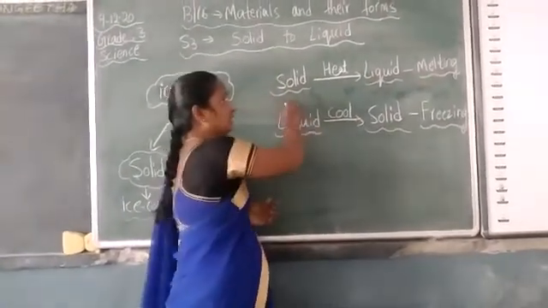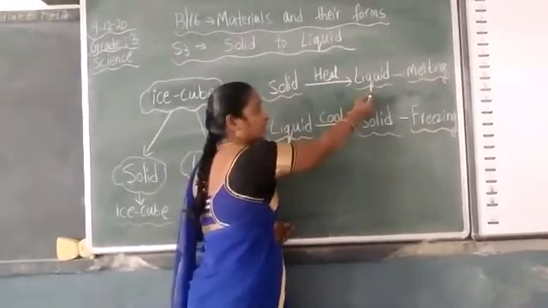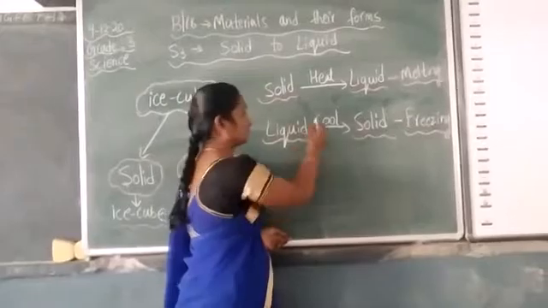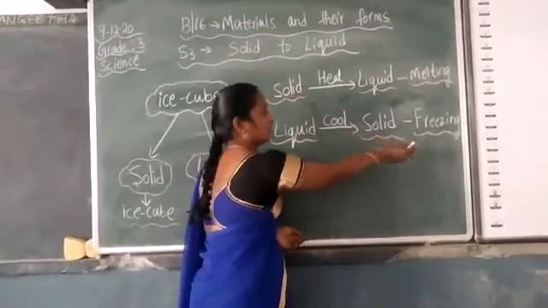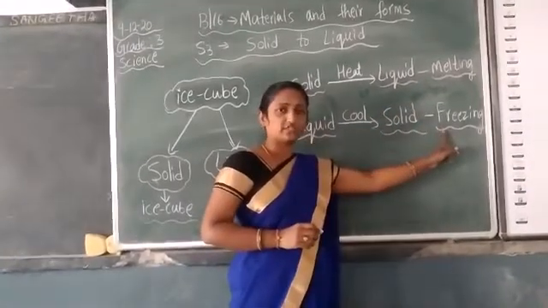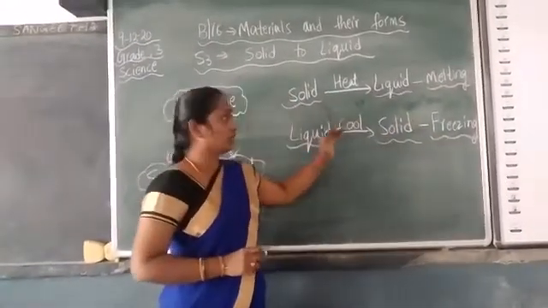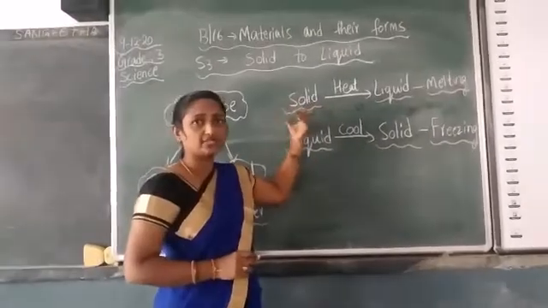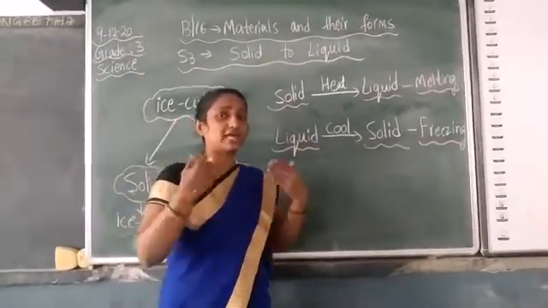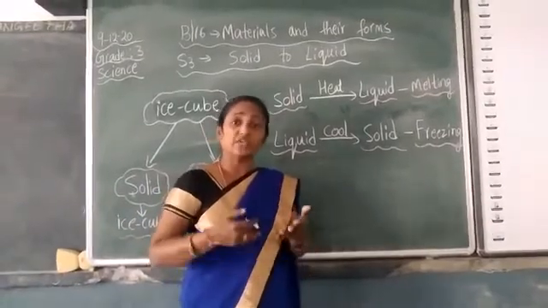That means you can change a solid object to liquid through a melting process, and you can change a liquid object to solid through a freezing process. So these two processes you have to learn, children. Now we have learned solid to liquid and liquid to solid. Can we change these liquids to gaseous state? Yes, we can also change.